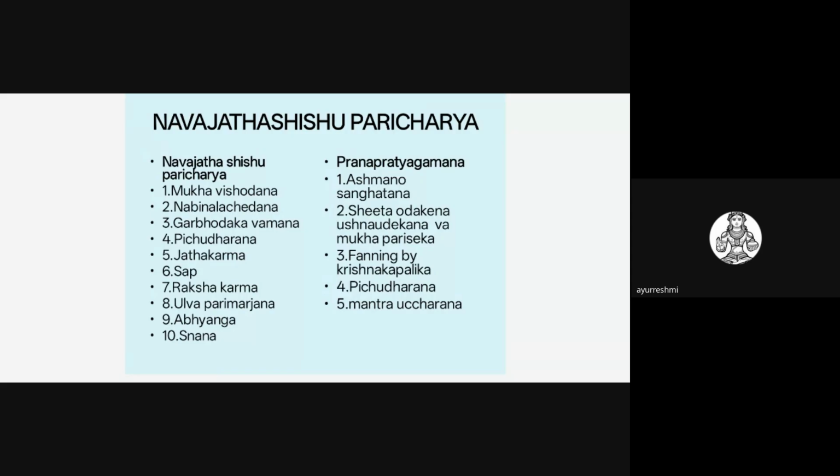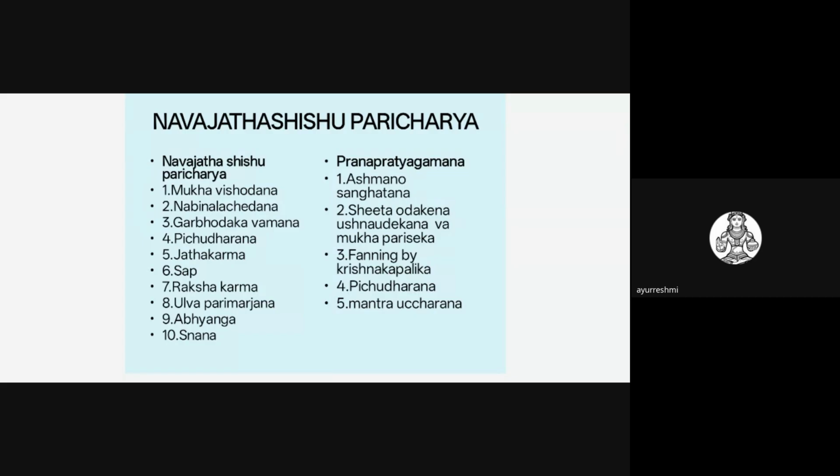And also, they may draw some of the questions from the Prana Pratyagamana. Also, there is a chance. You all know what the steps are. 5 steps are explained by the Ayurveda acharyas related to the Prana Pratyagamana. That is the Asmano Sangatanam, Karnayor Mule, Shitodakena, Ushnodakena Va Mukha Parishekaha, and Krishna Kapalika Surpena Abhinishpuniyat. So these are all very, very important topics that they may ask.